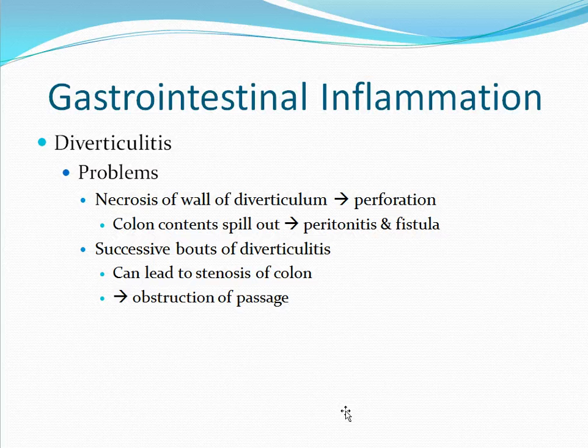Problems occur when necrosis of the wall of the diverticulum results. This can cause perforation. The colon contents will then spill out, resulting in peritonitis and possible fistula formation. Successive bouts of diverticulitis can lead to stenosis of the colon, causing obstruction of the passage of materials.